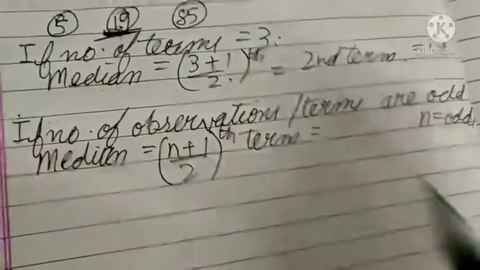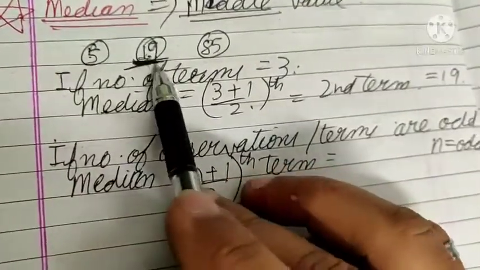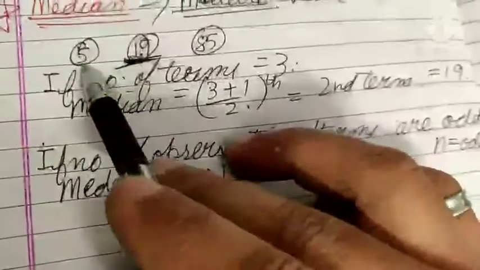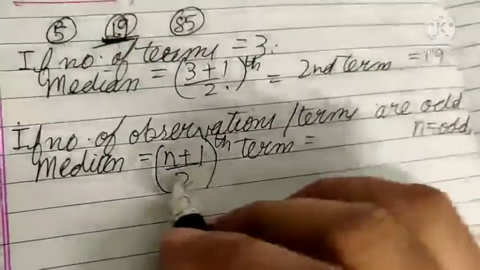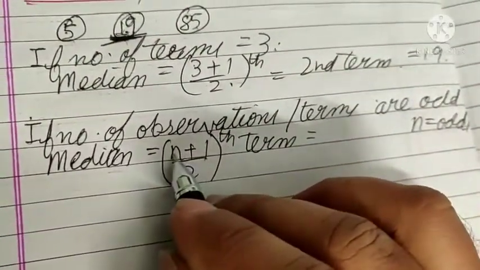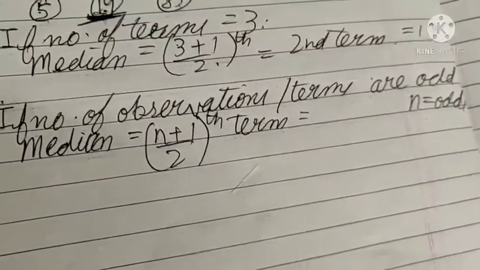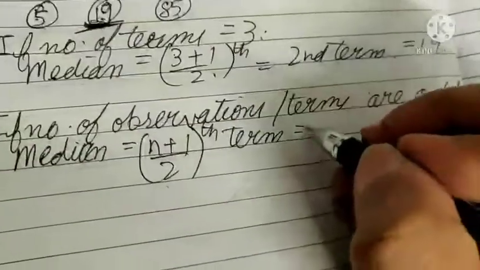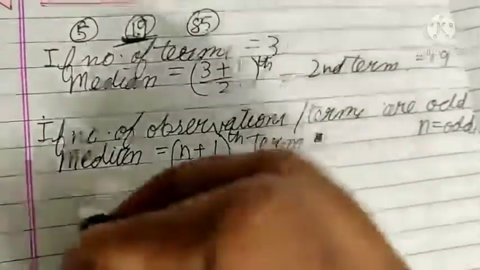Always remember, you can say first term, second term, third term, but not 1.5th term or 2.5th term. The terms are exact places, first place, second place and third place. So n plus 1 by 2, if n is odd, suppose 5, so 5 by 2 is nothing. But n plus 1 by 2, that is 5 plus 1 by 2, that is the third term. If there are 5 terms, it is the n plus 1 by 2th term.